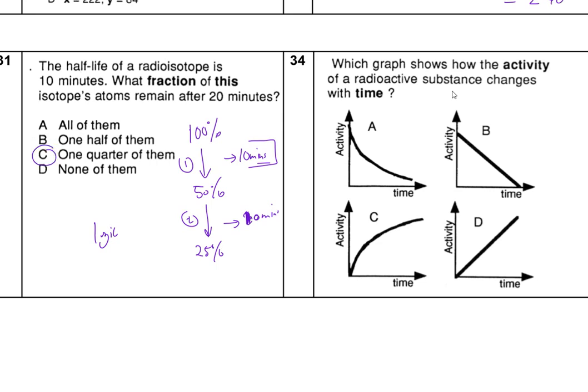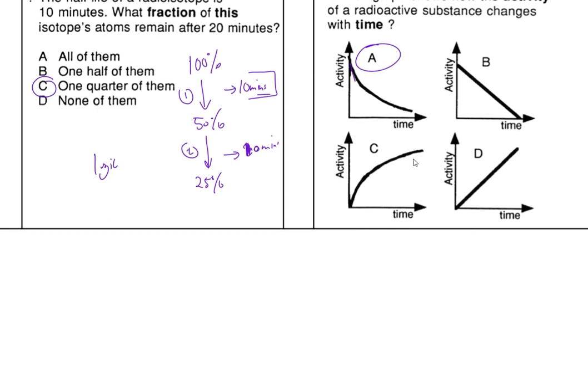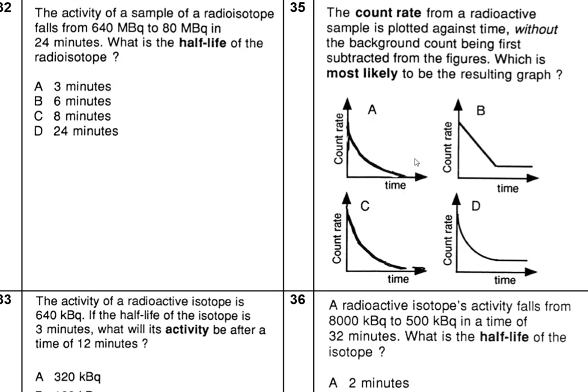Now we've done this before. Which one is the graph? Remember when we did the practical, by default it's going to be this one straight away. It's a nice exponential curve that goes down in this particular case. Okay, move to the next one.